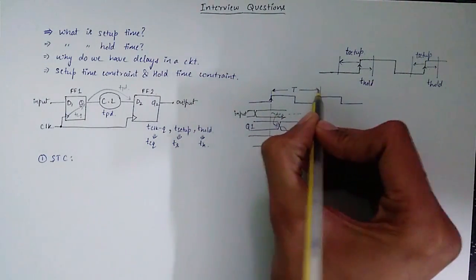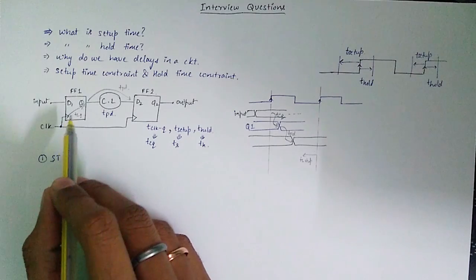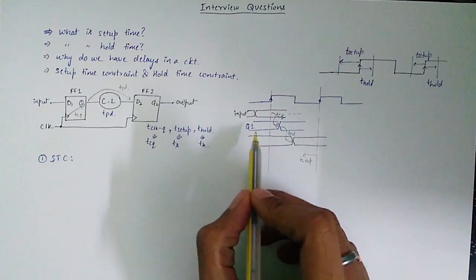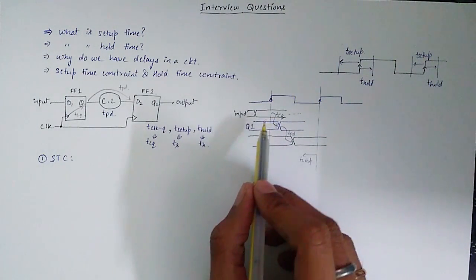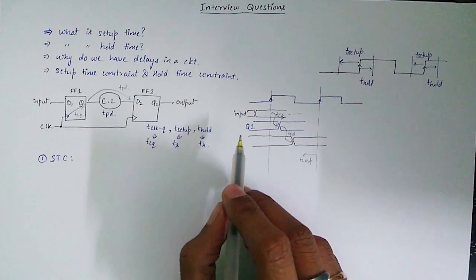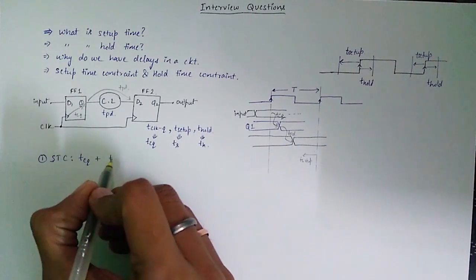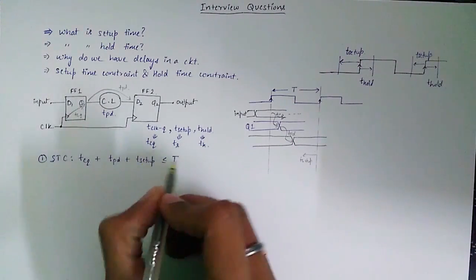Consider the time period for our clock to be T. From our discussion, we can conclude that the time it takes for a signal to propagate from FF1 to FF2 plus setup time must be less than the time period of the clock. So we get T clock to output plus TPD plus T setup must be less than or equal to T.